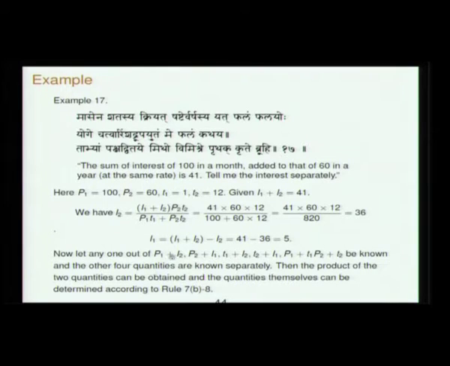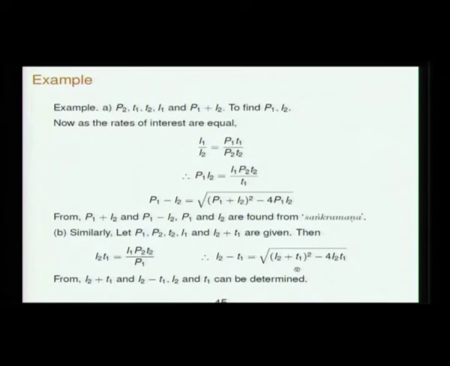Similarly, if any of these other quantities P1 plus I2, P2 plus I1, T1 plus I2, T2 plus I1, P1 plus T1, P2 plus T2 are known, sorry, there might be a comma here, then also other things can be determined. Some of them will involve some quadratic equations.